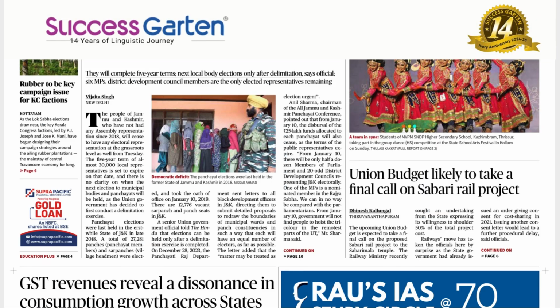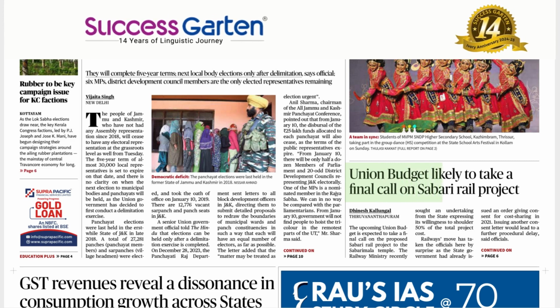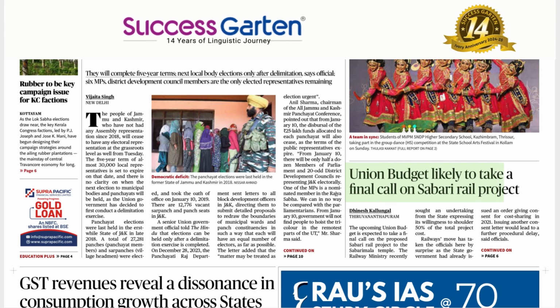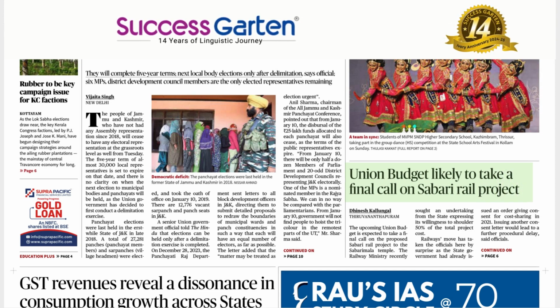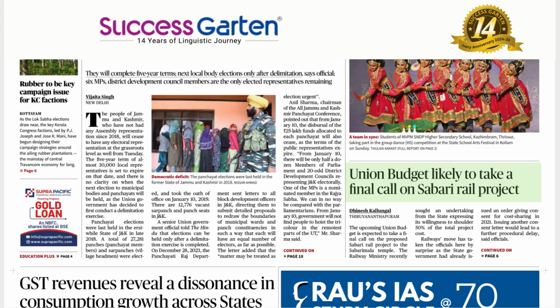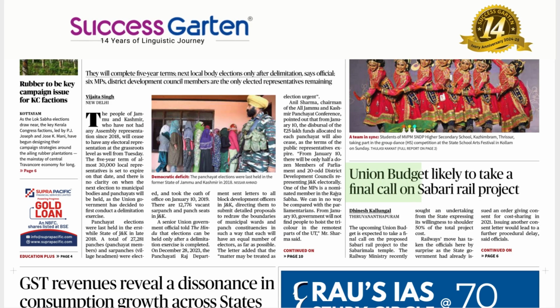Union budget is likely to take. Likely to will be talking about the future. It is a prediction term. Likely to, projected to, predicted to, forecast to, set to, anticipated to, assumed to. All these are synonyms for that. Is likely to take a final call on what? On Shabri Rail project.